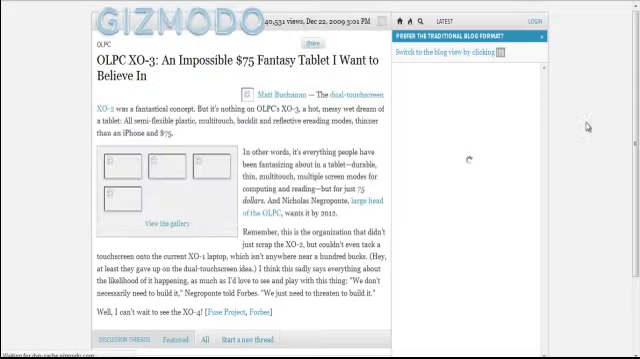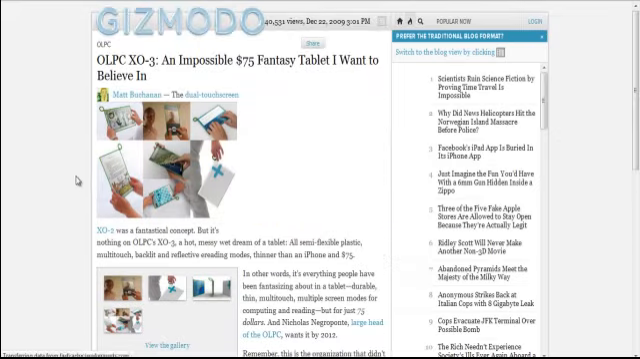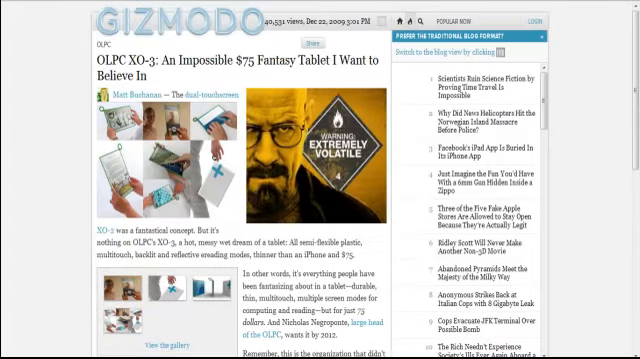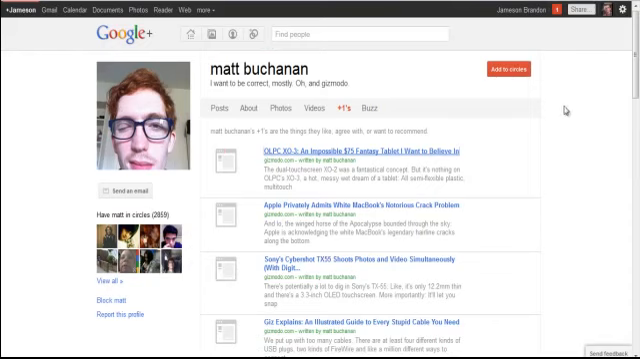This is all of this Gizmodo stuff, so it's going to be electronics, technology, stuff like that. You see here that it opens right up to the post. So if you wanted to connect with that post and read it, there you go.